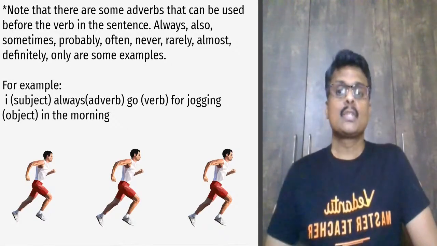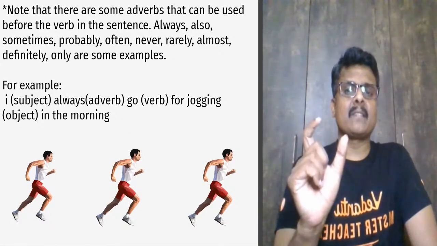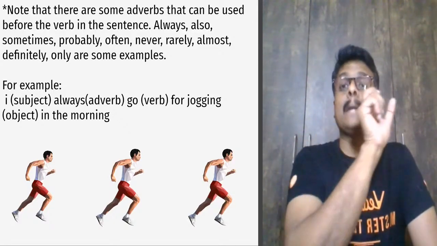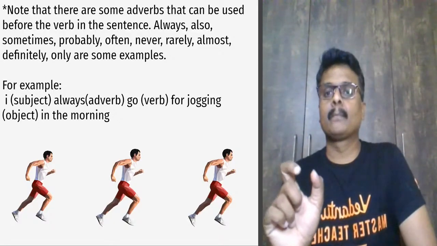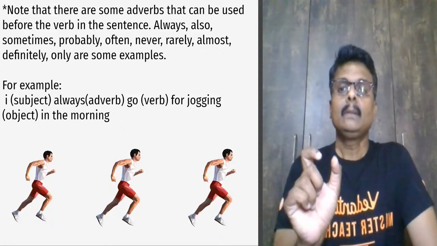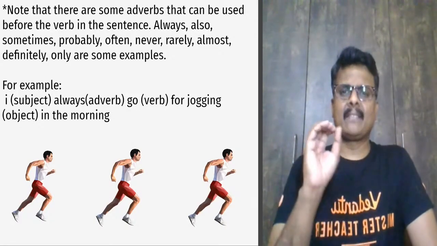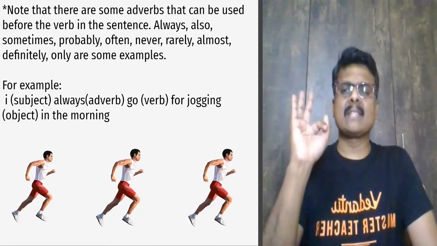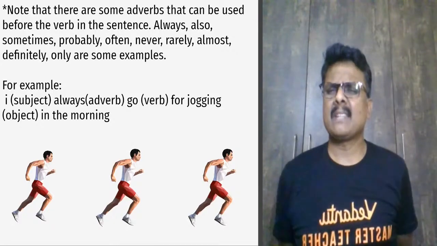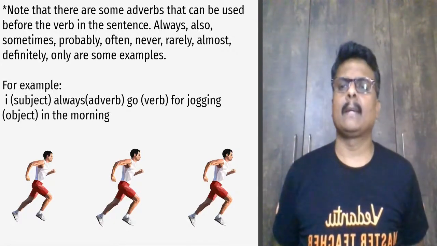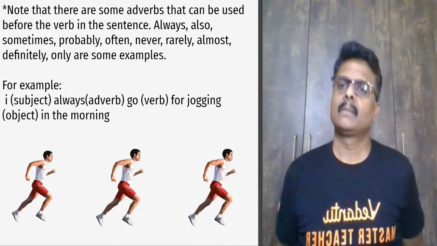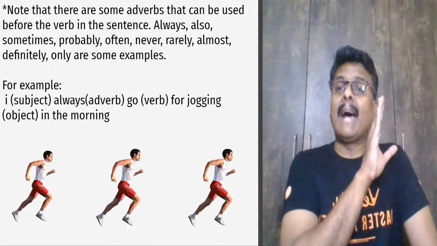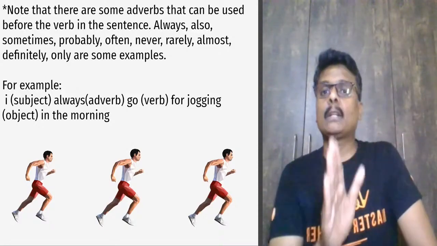You getting it? So there are some exceptions with respect to usage of words. Some adverbs can be used before the verb. Very, very few. Examples are always, also, sometimes. I sometimes go for jogging in the evening. Same. So probably, these are adverbs which can be used before the verb.